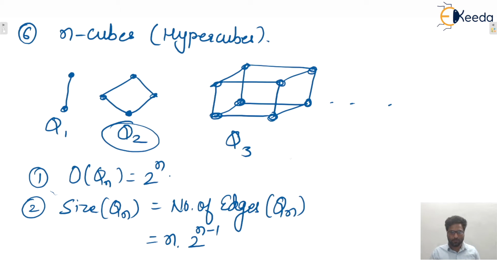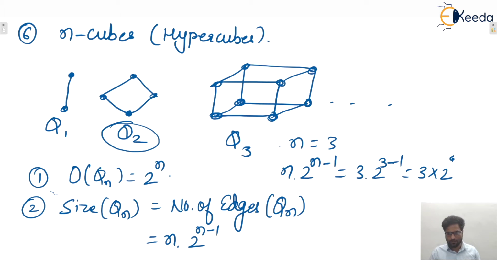Let us take Q3. In Q3, n value is 3. So n into 2 raised to power n minus 1, that is 3 into 2 raised to power 3 minus 1, that is 3 into 2 square. That is, we can say 3 into 4, that is 12. You can count in Q3, 12 edges are there. So that is known as hypercube. Okay. Next one, we'll see one by one.